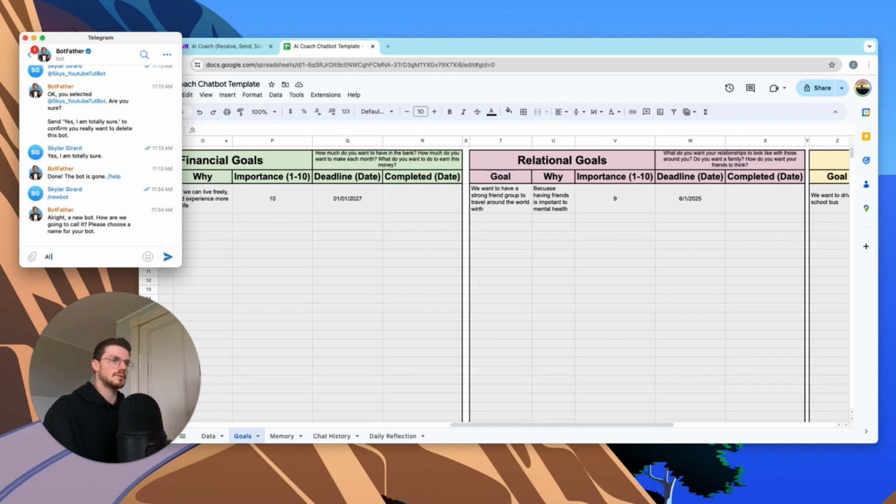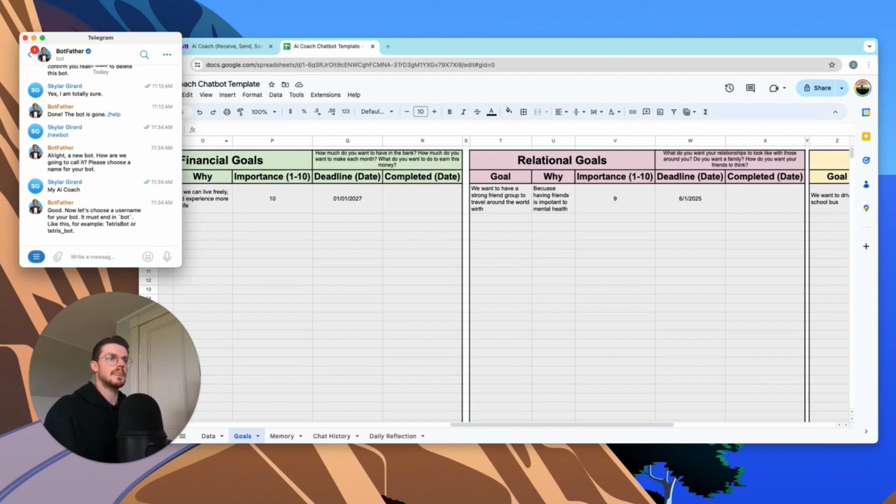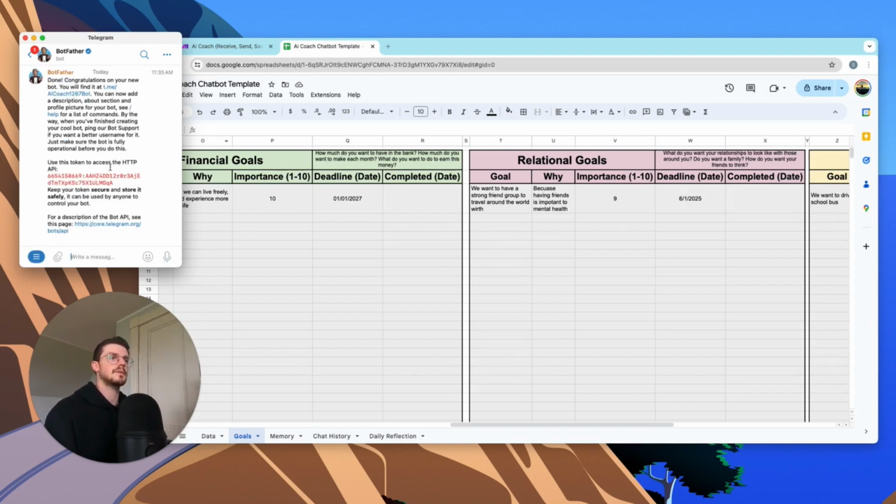AI coach, my AI coach, AI coach bot, AI coach 1267 bot. And boom, we have our API key right here.